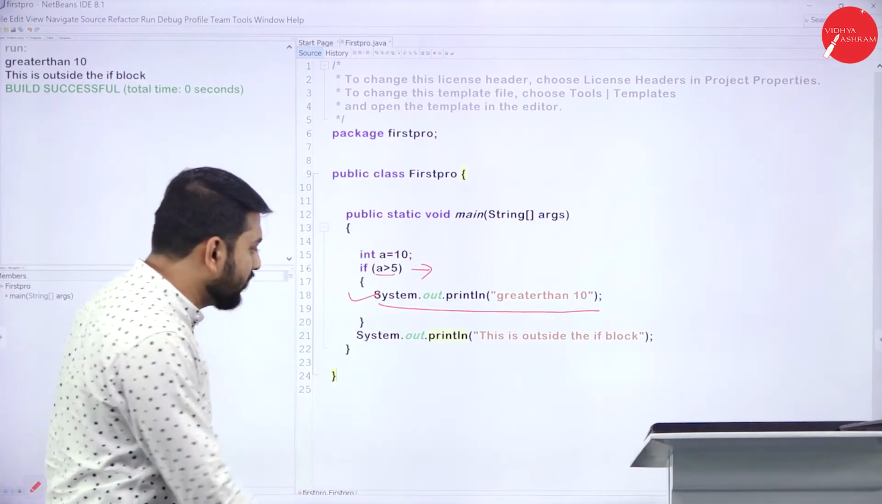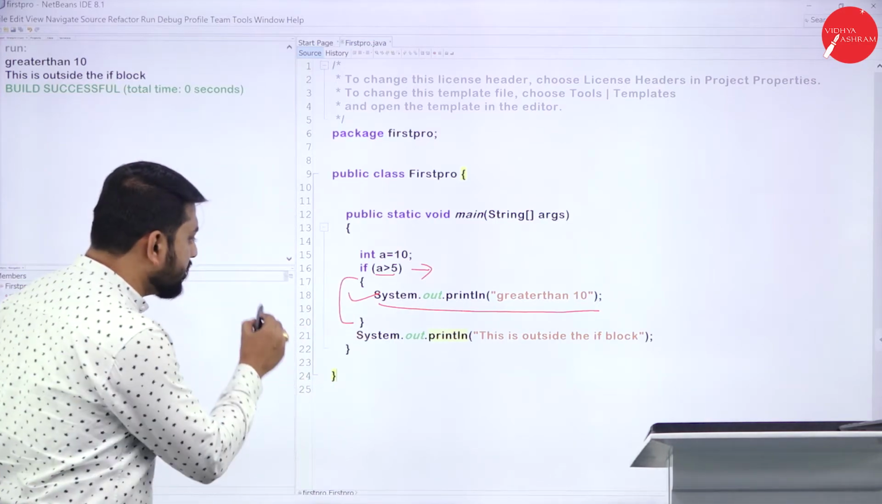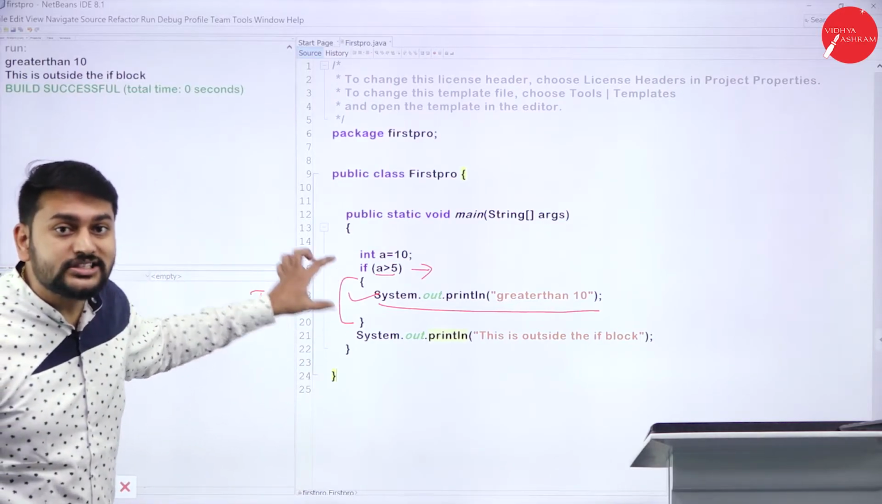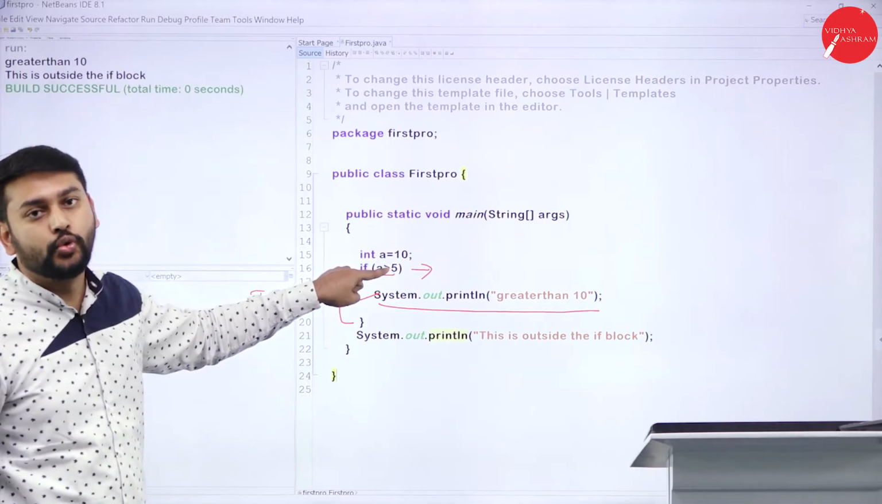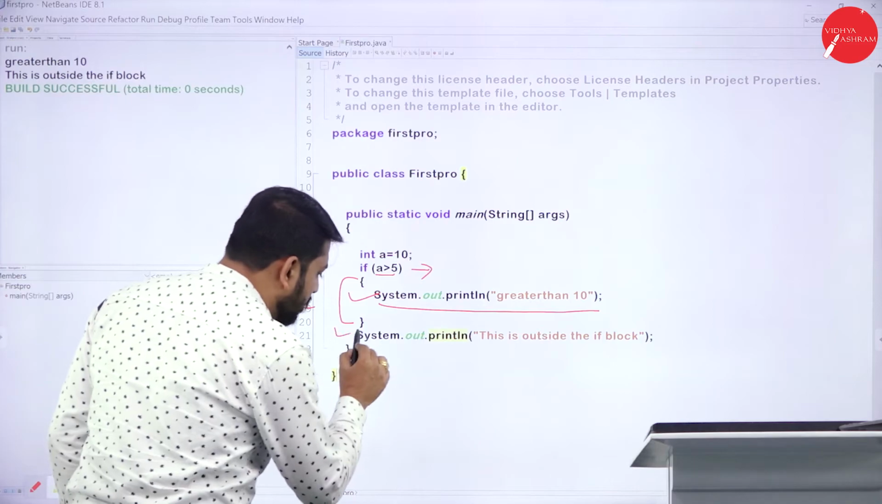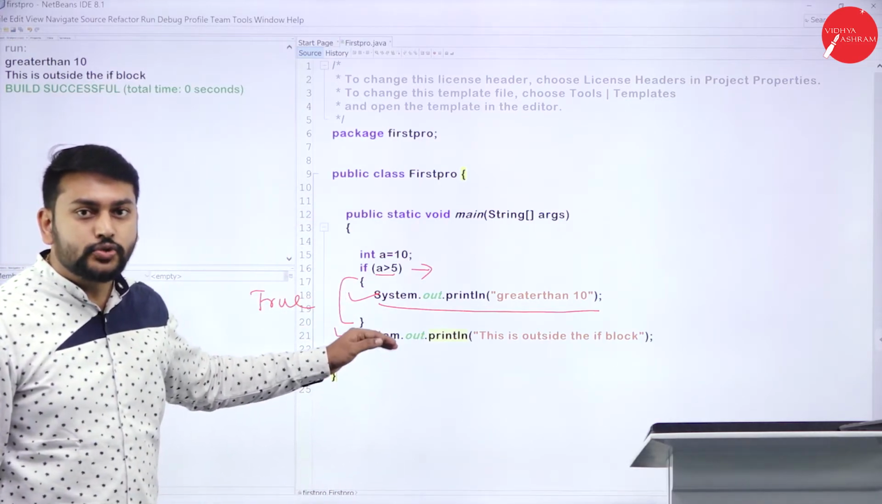After that, whatever statements I have inside this block is what I will call the true block. When will this block be executed? When this condition is true. So this block will be executed. After that, this statement will also be executed. Why? Because it is outside the block. That's what should happen.